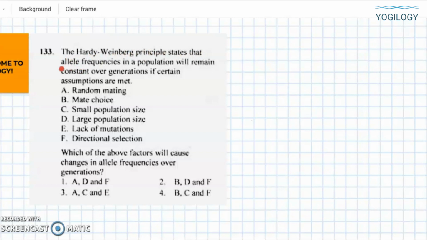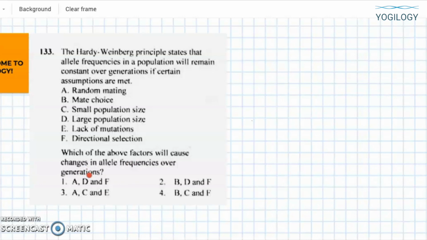principle states that allele frequencies in a population will remain constant over generations if certain assumptions are met: random mating, mate choice, small population size, large population size, lack of mutation, and directional selection. The question they are asking is which of the above factors will cause changes in allelic frequencies over generations. So this question we can answer in 2 ways.